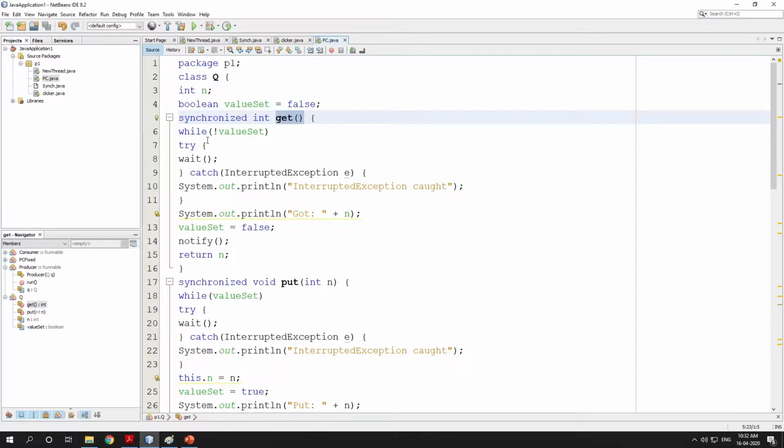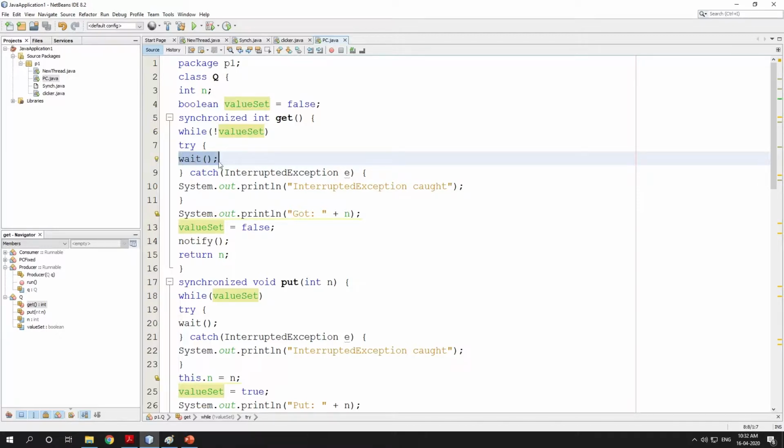In the get method what we are checking is while not valueSet, the negation of valueSet. What is the value of valueSet? valueSet is a variable of type boolean. The value of valueSet is false. The negation of false is true. So the while condition is true, which means we are going to execute wait. Now the question arises, why is this wait written under try and catch?